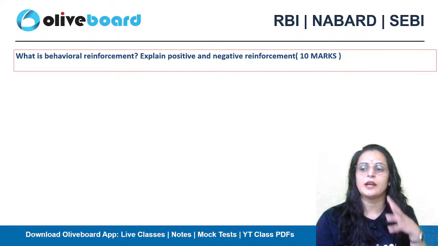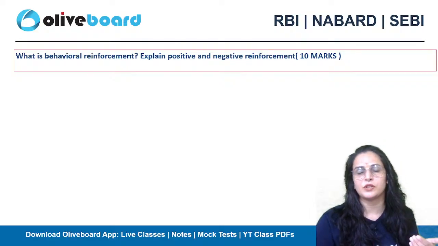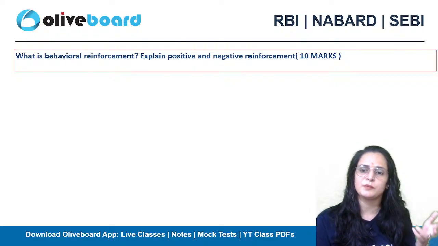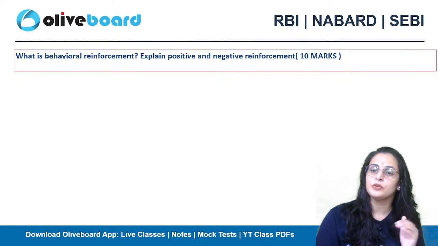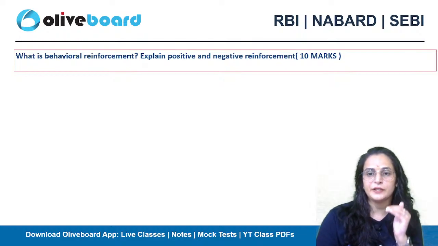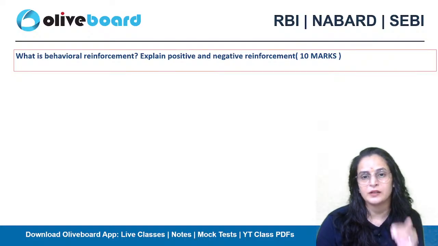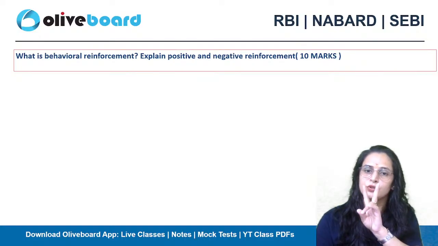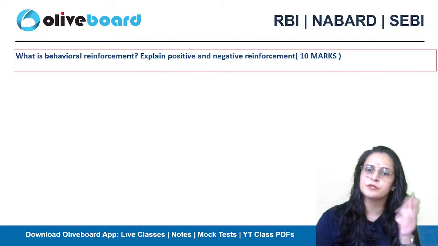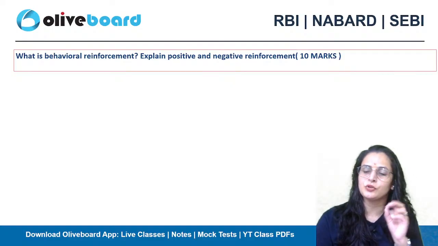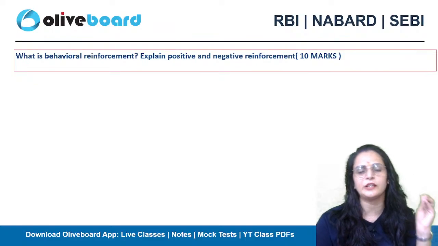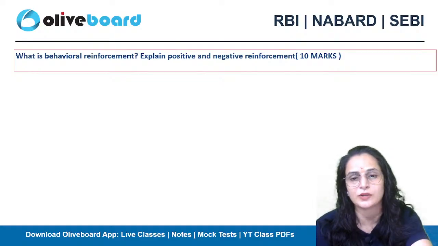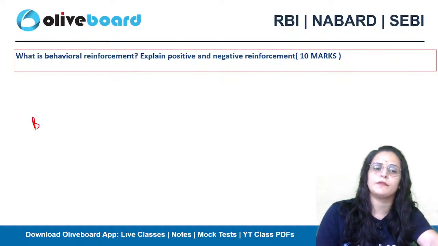So students, some of you were asking me a question like, ma'am, in the management portion, we are not able to meet the word limit. So you need to follow a different way to write the answer of management. In this question, there are only two topics, positive reinforcement and negative reinforcement. So you should not leave the question by writing only the definitions of the positive and the negative reinforcement. You have to mention an extra thing. And what is it? Firstly, you have to write the behavioral reinforcement.